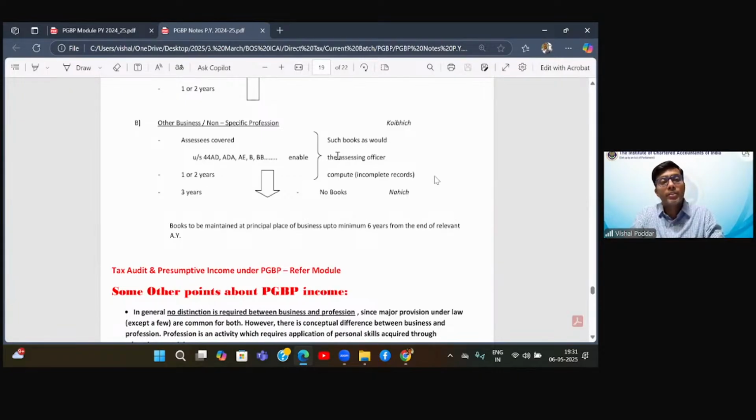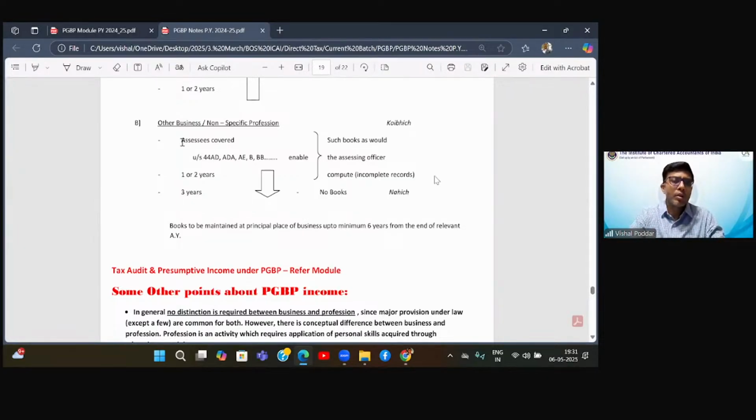You have studied this in accounts, in the chapter on incomplete records or single entry, where proper double entry books are not maintained, but details of the transactions are maintained in the form of some bank passbook, in the form of some cash notings done in some diary. Such books are called non-specified books. Now, who are covered? A major chunk is covered in non-specified books only. Non-specified means any records which will enable the assessing officer to compute your income.